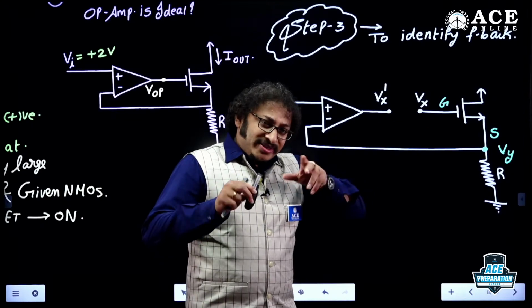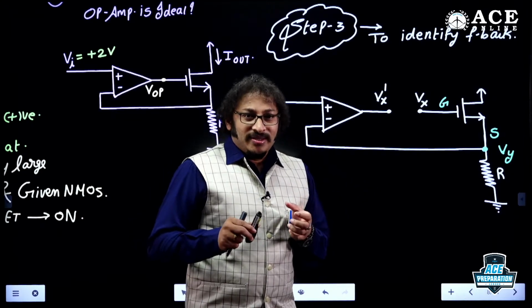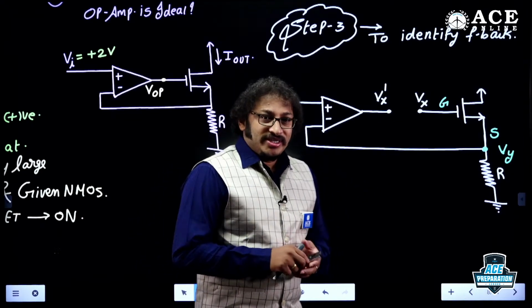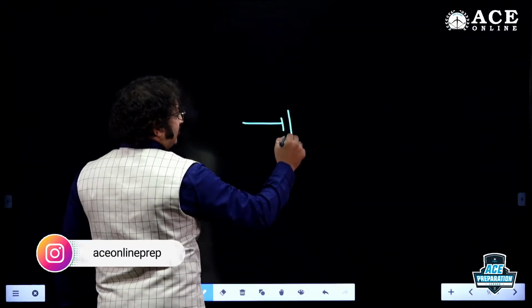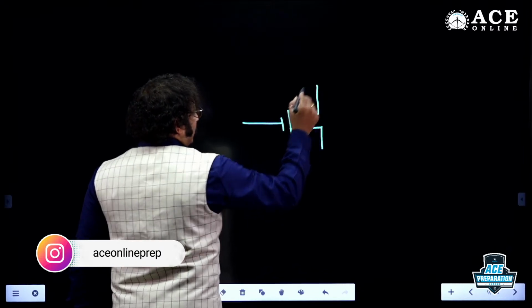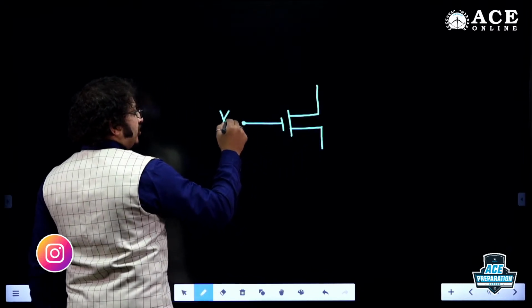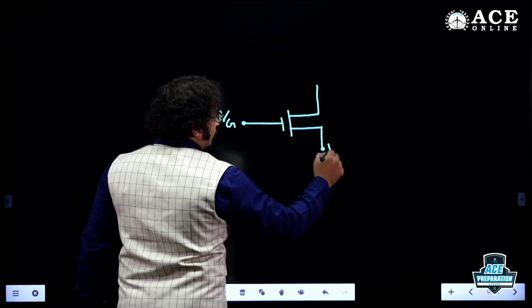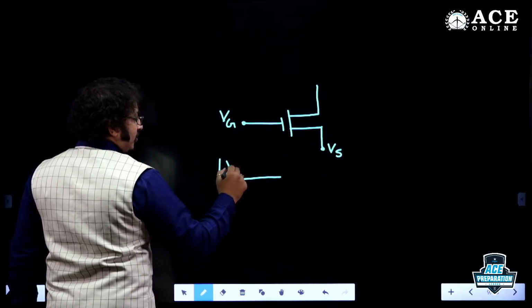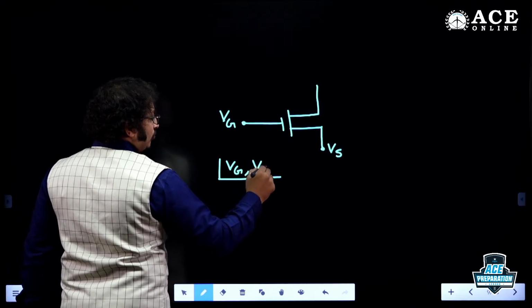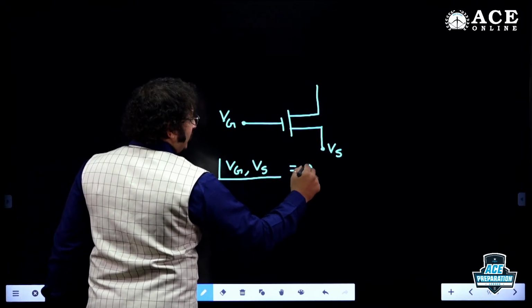What is the phasor relation between the voltages at gate and source, dear? I am asking you this question. For example, if I have the MOSFET, this is the gate voltage and this is the source voltage.